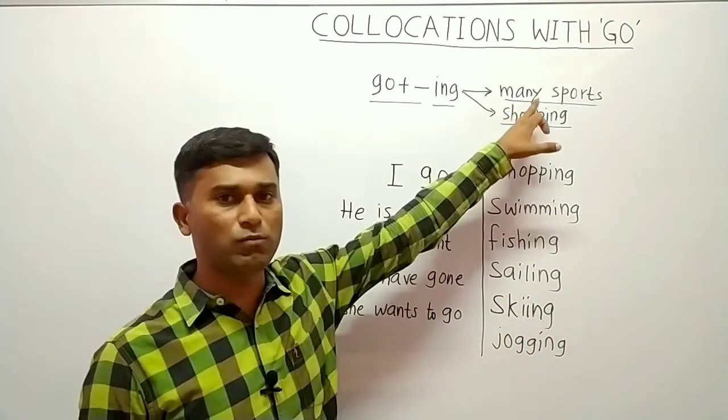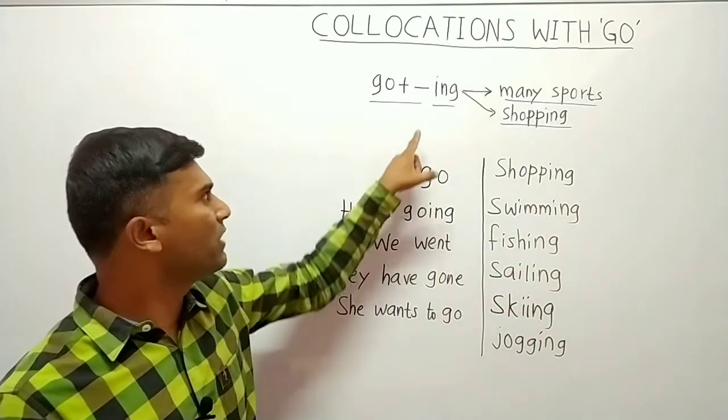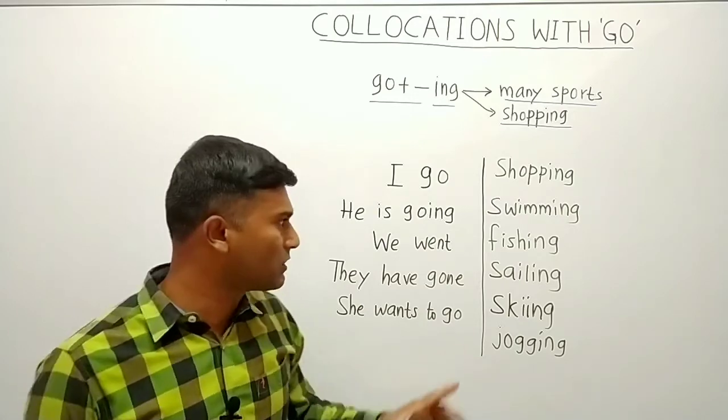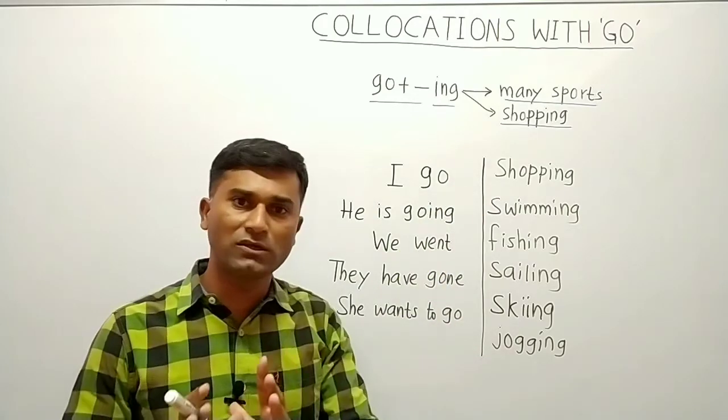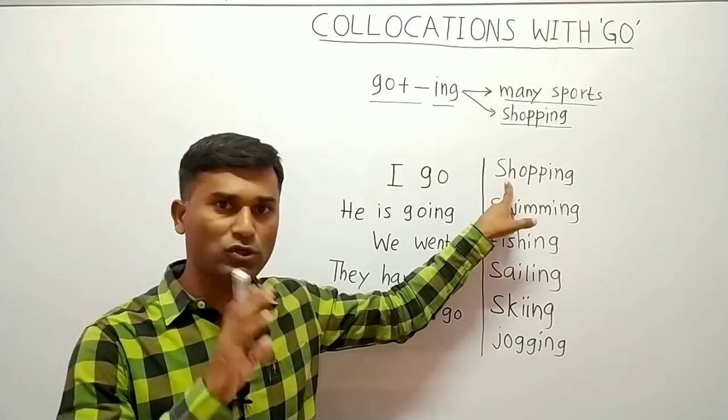Most of them are sports. And there is another activity, that is shopping, and for this we use go plus ing. One thing that we need to remember in this case is we never use the preposition to. So you should not say I go to shopping, it is wrong.